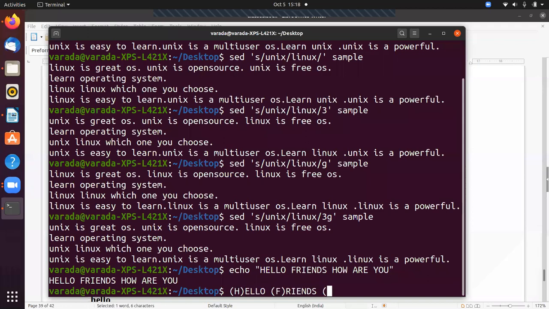Friends. It prints like this. How? In AR, A is a capital letter. Similarly, in U, Y is capital. That means if I give the input like this, hello friends, how are you? It's going to print all the words in the line. The first character is printed in parentheses. Okay, so now we can see that.